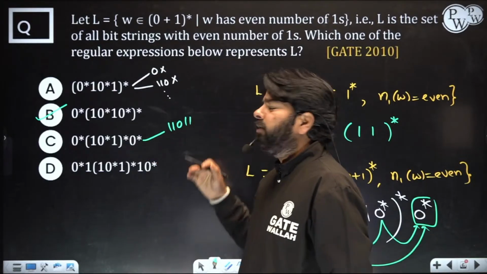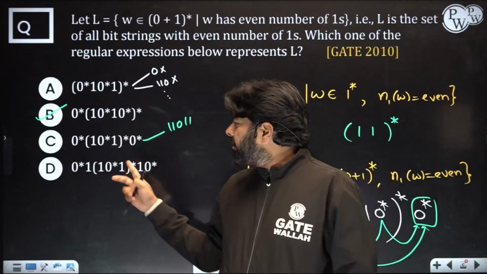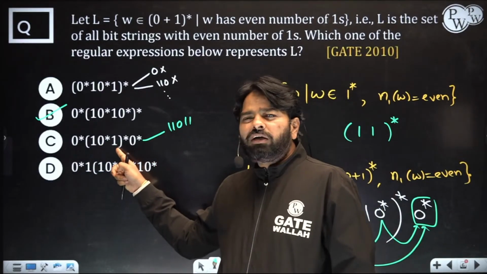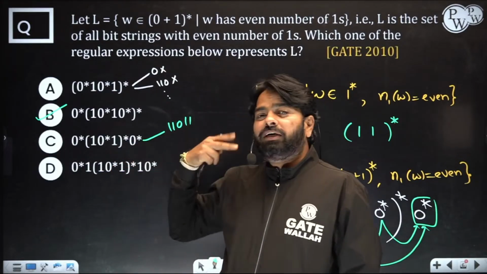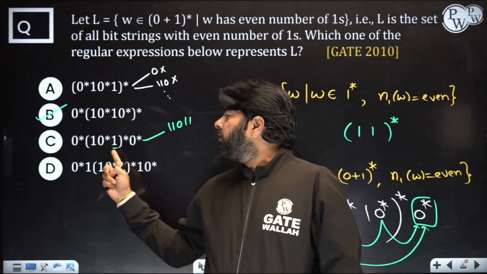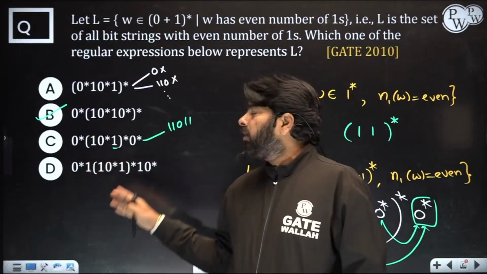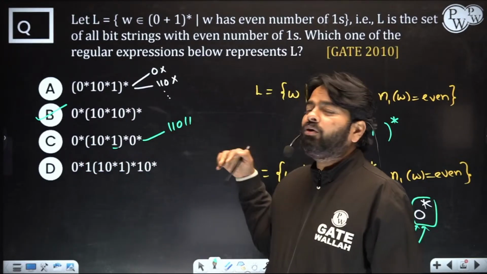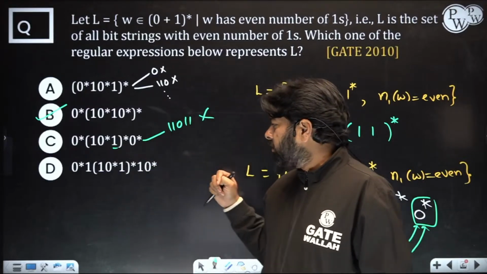11011. Here there are 4 ones, an even number of ones, but can you generate 11 from here? If I want a 0 after this one, you need to go out. If you go out, you can't generate the other 2 ones. If you come back, then after this one the third one comes without zeros if you repeat it. So that's the issue. 11011 you can't generate in this. That's why you can't choose option C.